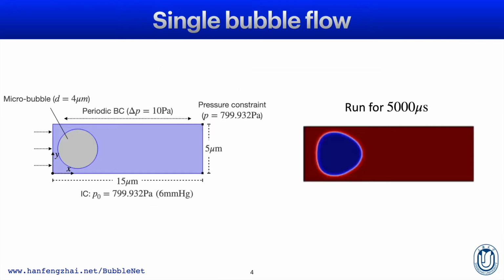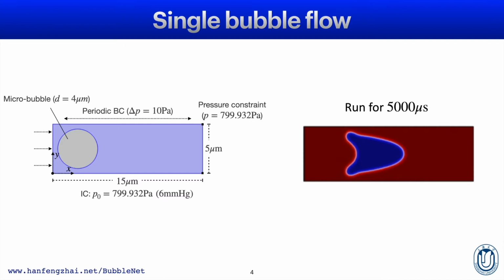Now, we will introduce our work using physics-informed deep learning to predict bubbly flows. We set up two cases of bubble flow. Both have biomedical backgrounds. The first one is a single bubble flow, similar to bubble flow of the blood-brain barrier. So here we set up a 2D microtube with length of 15 micrometers and diameter of 5 micrometers. We set up a microbubble of diameter 4 micrometers, similar to the scale of cells and microbubbles in the vessels. We give periodic boundary conditions of pressure difference of 10 pascals.